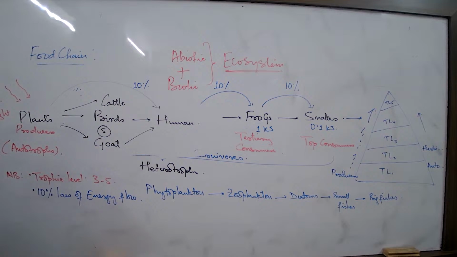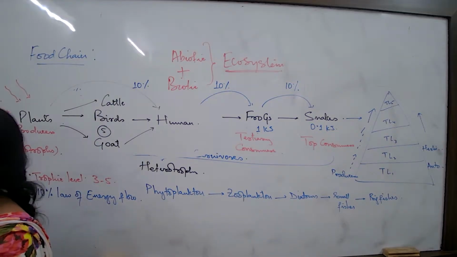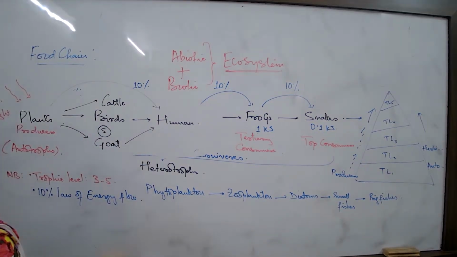The ultraviolet A and ultraviolet B that we understand, these UV radiations are not very good for the plants and the animals. And in certain parts of the day when the intensity of the sunlight is very high, these types of radiations are found immensely in the atmosphere.